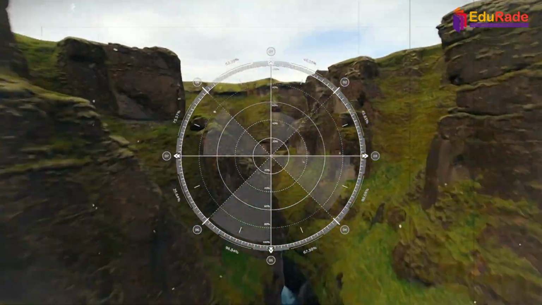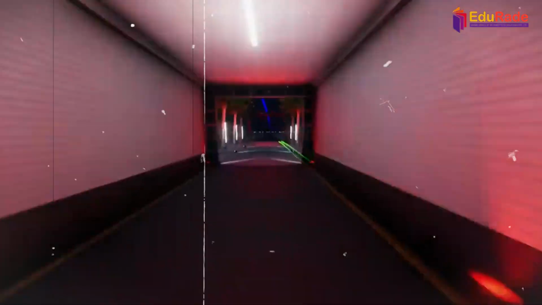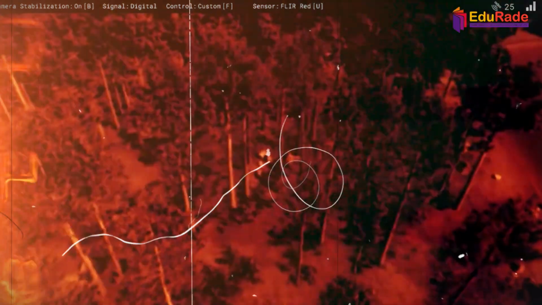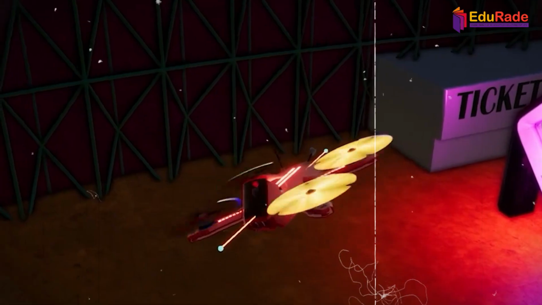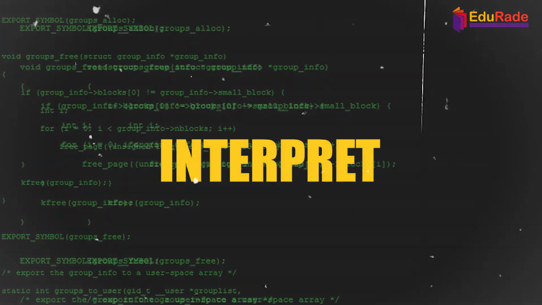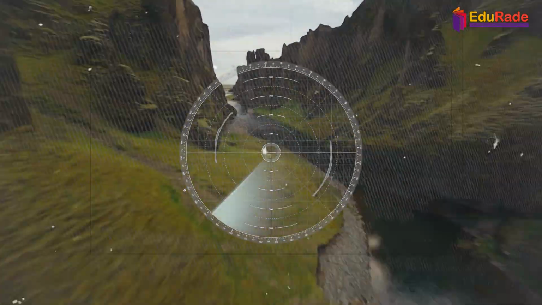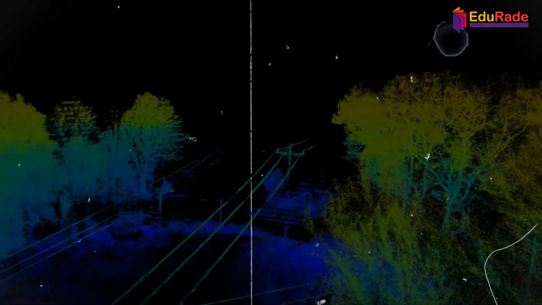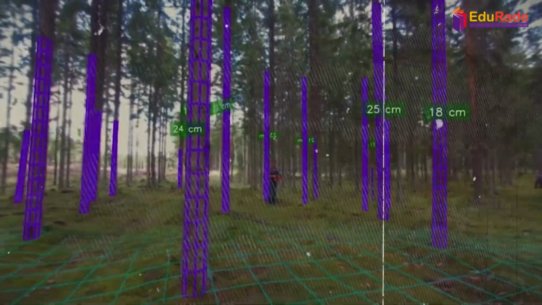A thorough understanding of sensors is essential for effective drone operation. Simulate scenarios that involve various sensors such as GPS, altimeters, accelerometers, and gyroscopes. In this section, you can learn how to interpret sensor data and make informed decisions during flight. This knowledge is vital for accurate navigation and maintaining control in challenging conditions.